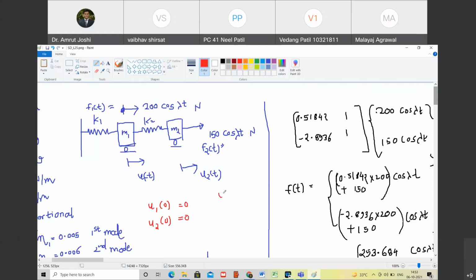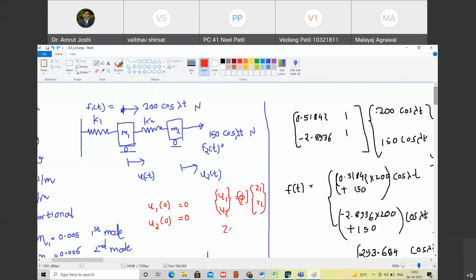But we already know that U is equal to 5 times Z, that is U1, U2 is 5 times Z1, Z2. So when U1 of 0 is 0 and U2 of 0 is 0, Z1 and Z2 are going to be 0 and 0, whatever may be the phi. Are you with me? Yes.